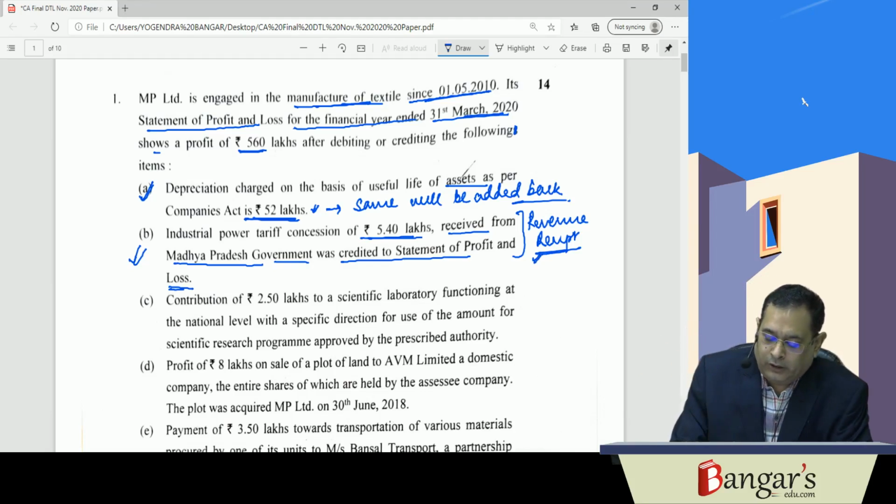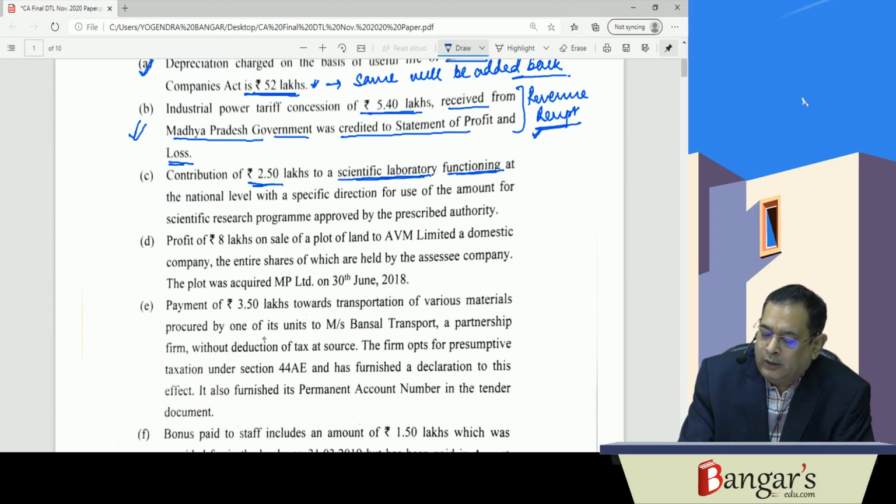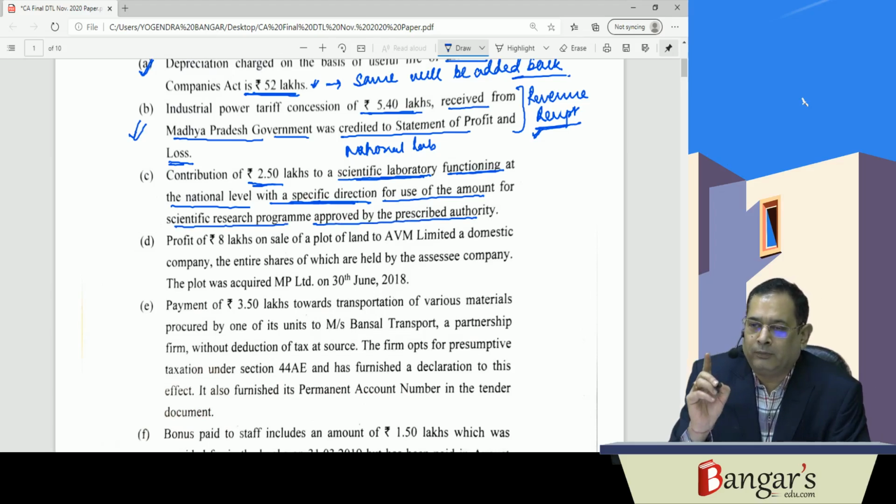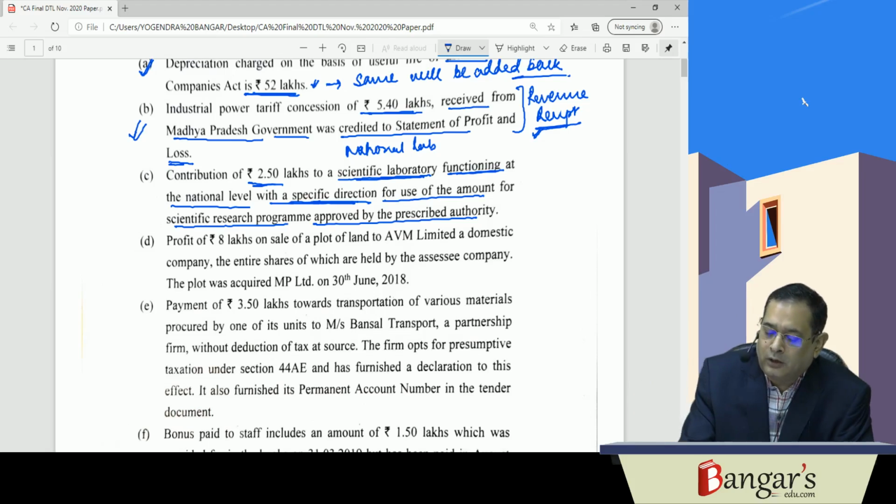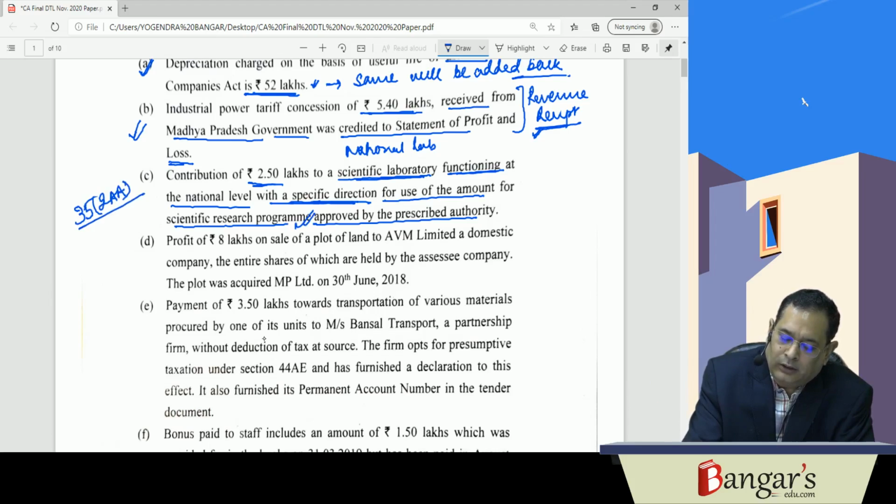Now next is contribution of rupees 2.50 lakhs to scientific laboratory. They have contributed to a scientific laboratory functioning at national level. So basically it is a national laboratory, and they have contributed this with a specific direction. Here the direction is specific for use of the amount for scientific research program approved by the prescribed authority. So if we make any payment to national laboratory or Indian Institute of Technology or other specified person for approved program, then the provisions of section 35(2)(a) are applicable.